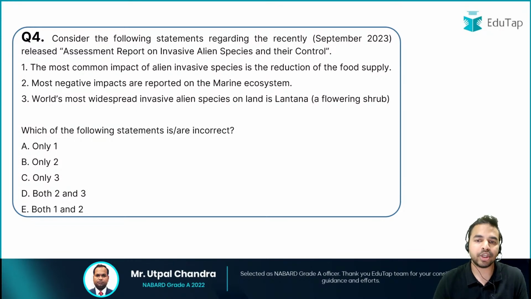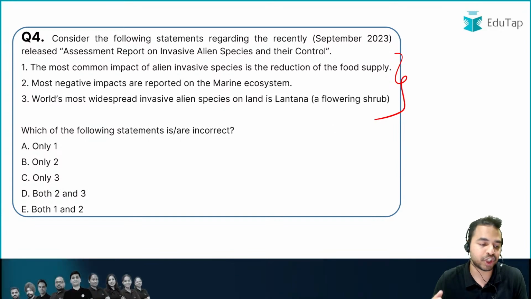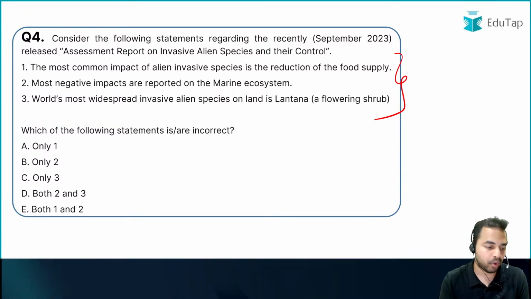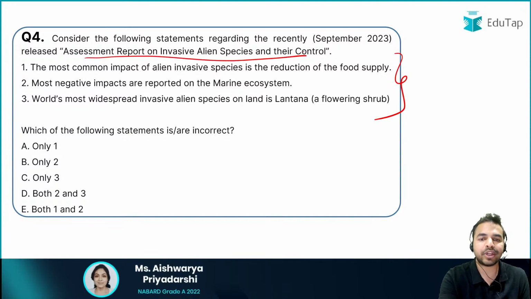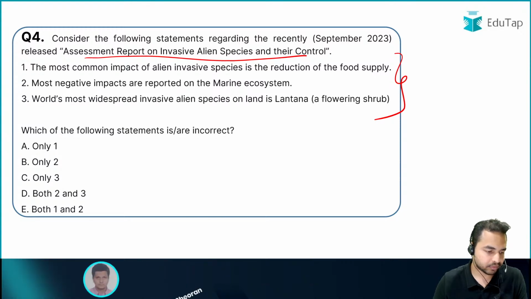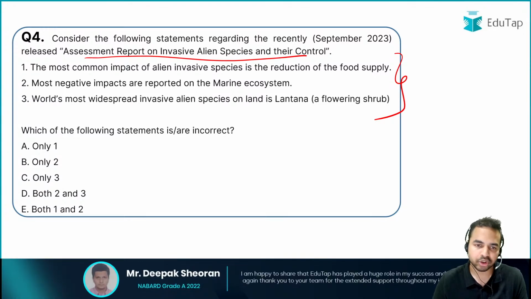So for the next question, you are required to identify the incorrect statement from the 3 statements which are mentioned here. Three statements have been given in front of you. So please tell me what is the right answer to this question. The question is once again on the report, that is the assessment report on invasive alien species and their control. So what is the right answer?